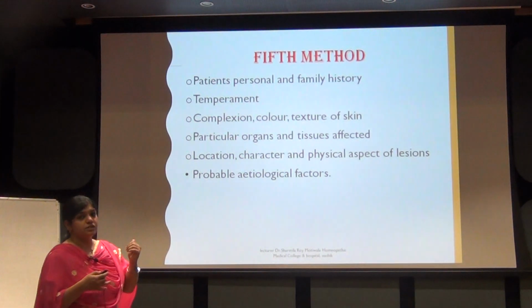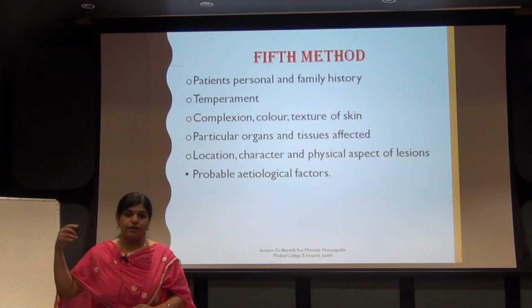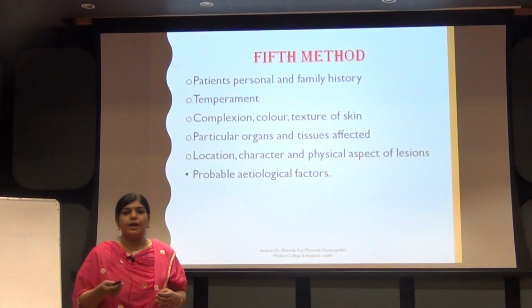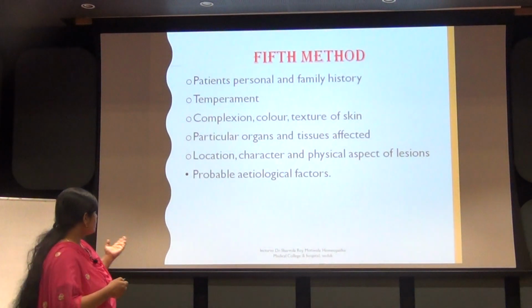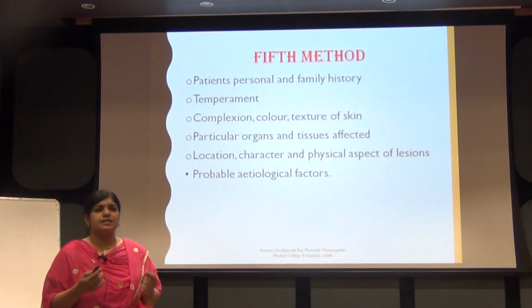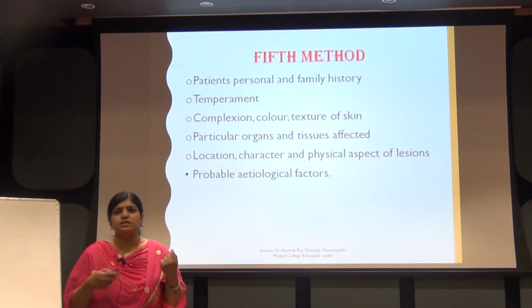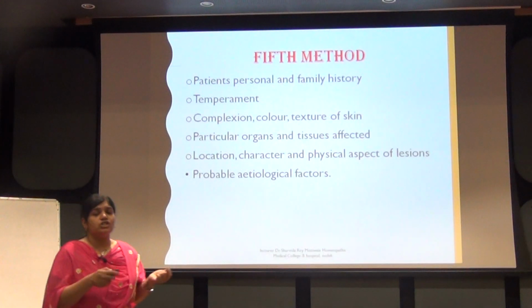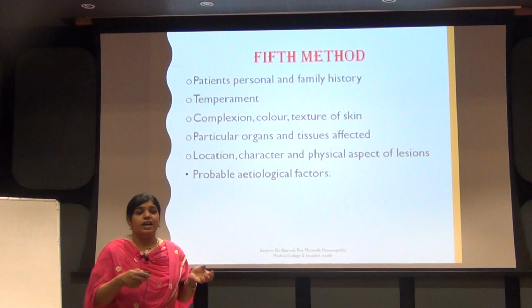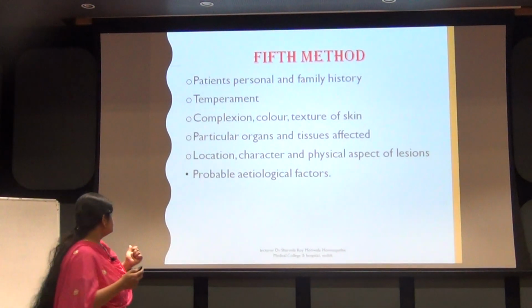In temperament, you see Murphy has given various temperaments. Nair's repertory is there where temperaments are given importance. Next, complexion, color or texture of the skin. How the person looks, how the complexion is, whether he is whitish or blackish, how the texture of the skin is, whether it is dry, it shows his constitution.